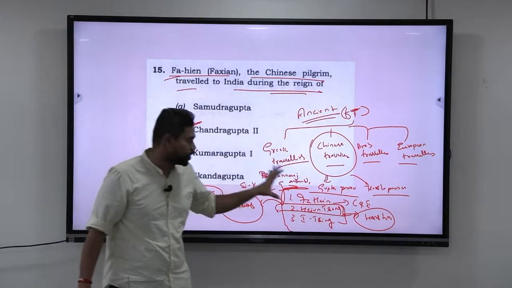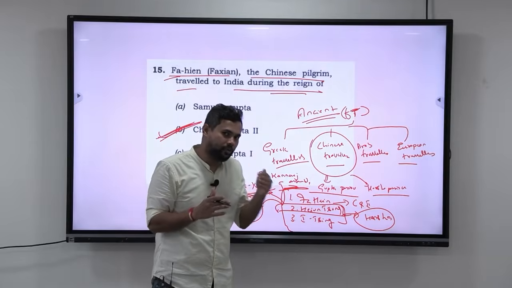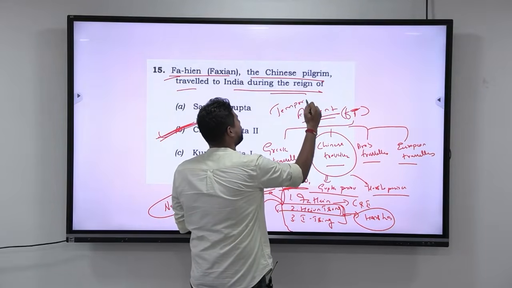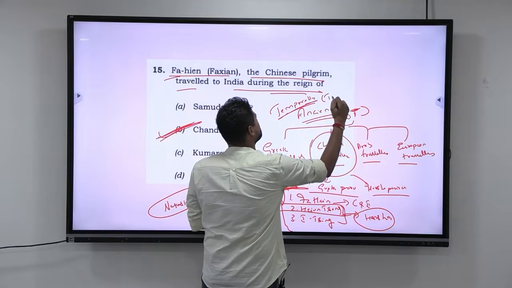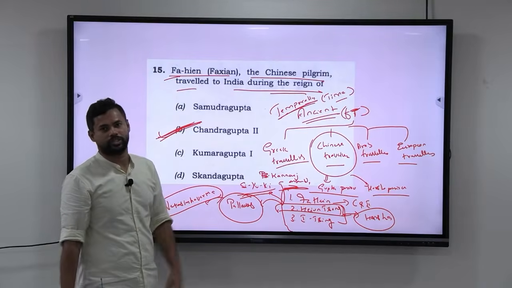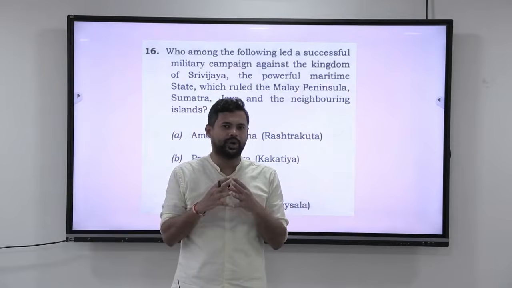But overall, this is how the conceptual clarity of ancient India should be. You should always have the different sequence of events that have happened in ancient India temporally. When I say temporally, it means you should have a very good idea with respect to time. Okay, so overall, this is the answer to this question. Alright guys, let us look at the next question. Again, this question is very easy and very simple, provided you have the temporal sense.